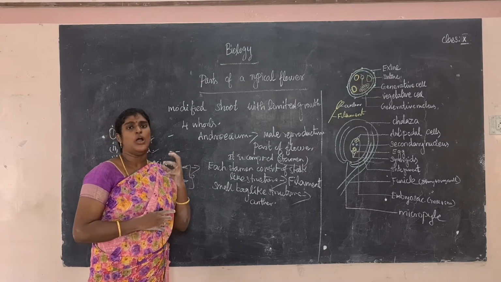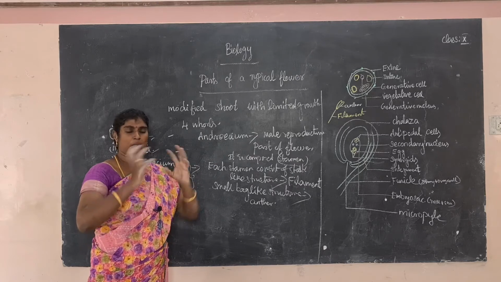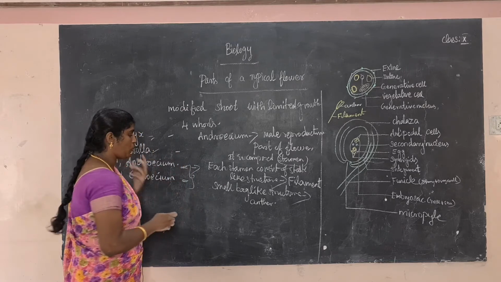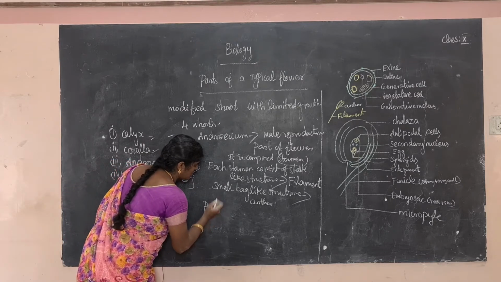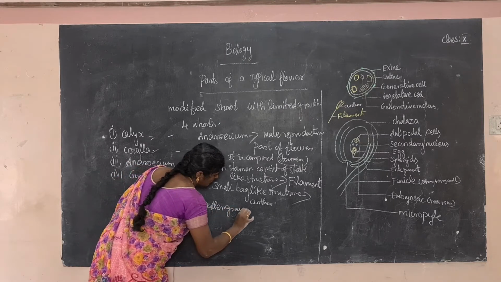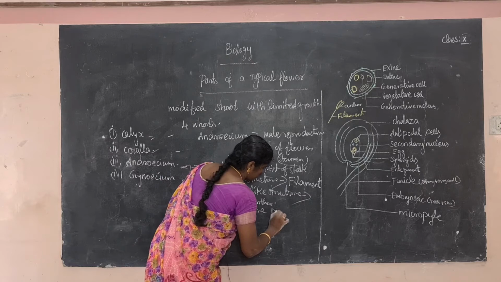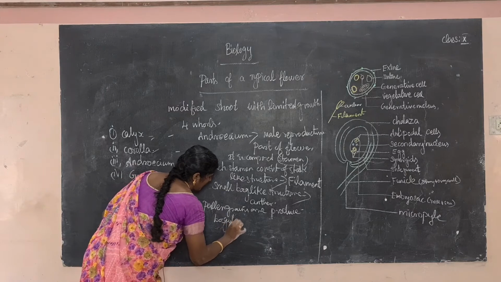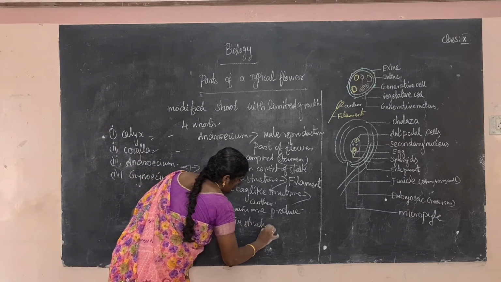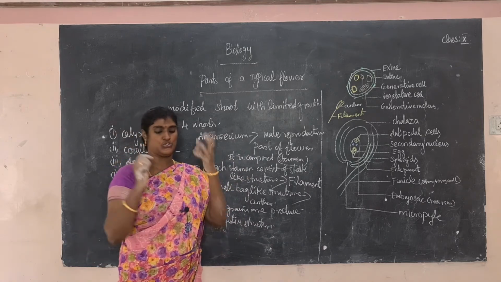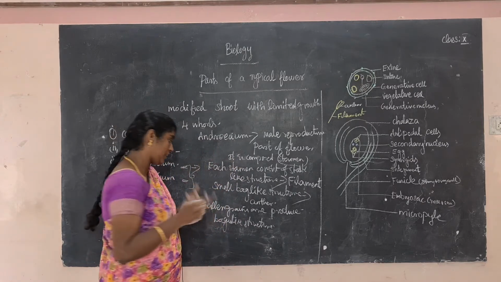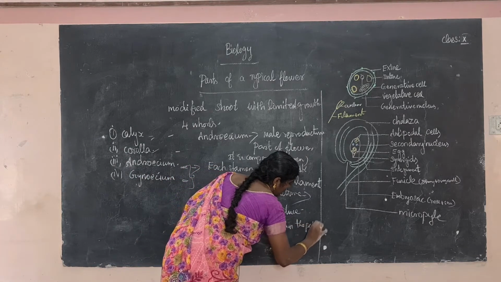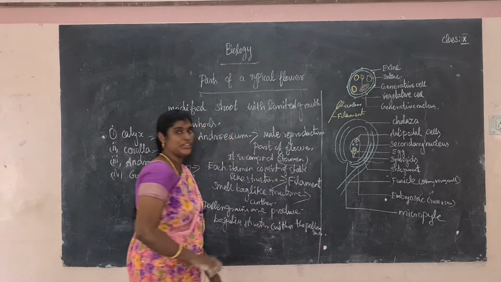What is the meaning of the pollen sac? The pollen sac is a sac-like structure, like a bag. So inside the pollen sac some pollen grains are produced. The pollen grains are produced in the anther, in the bag-like structure, within the pollen sac. Where are they produced? In the pollen sac.